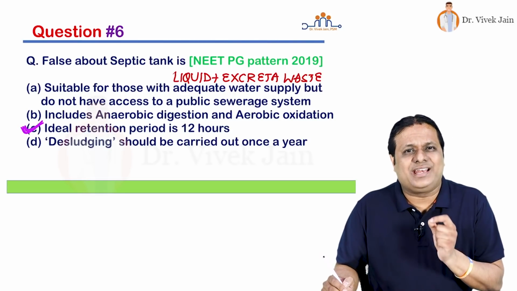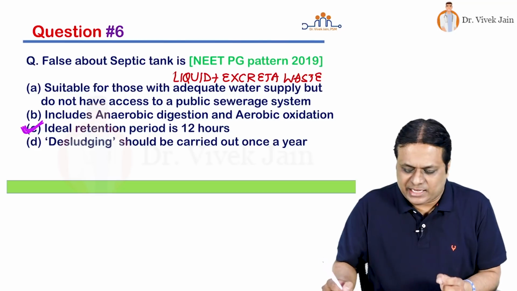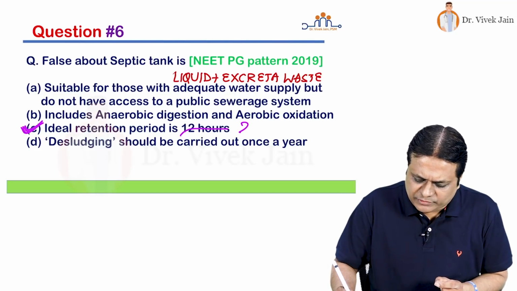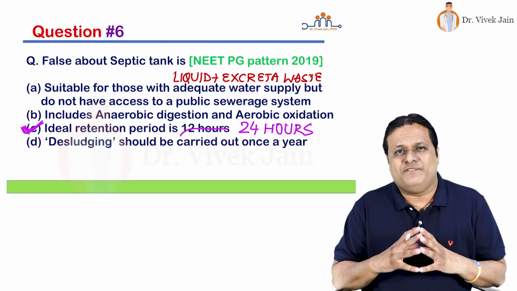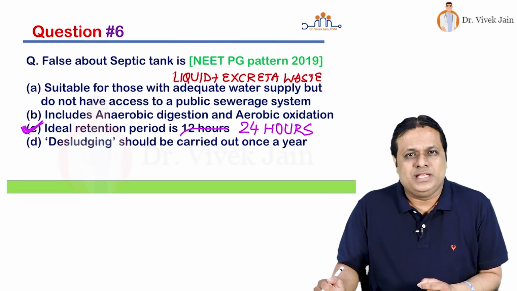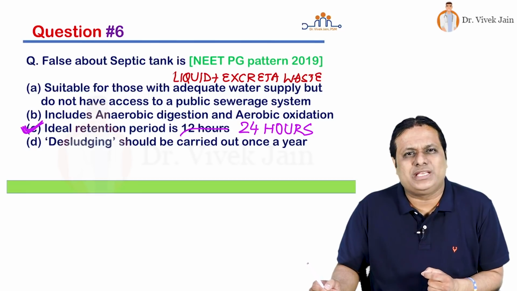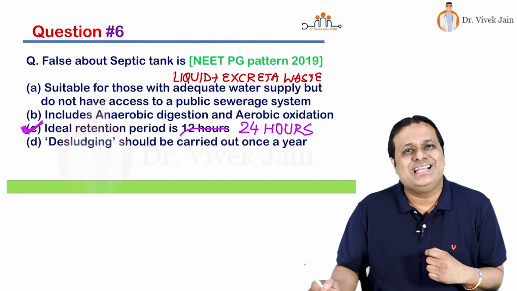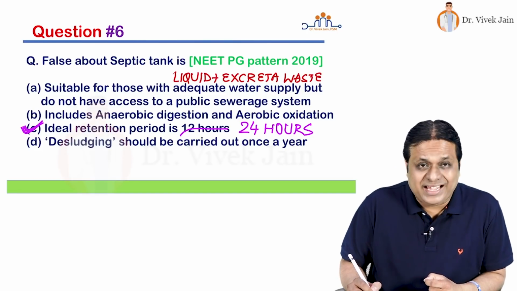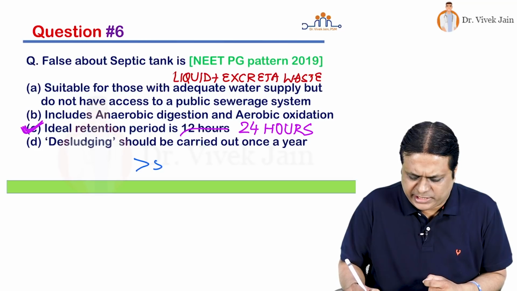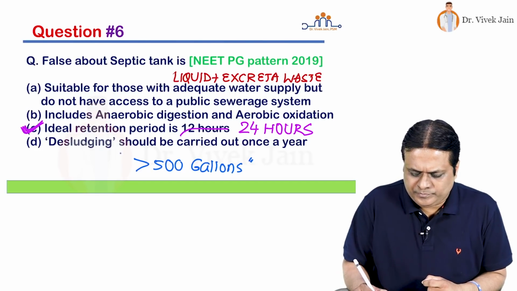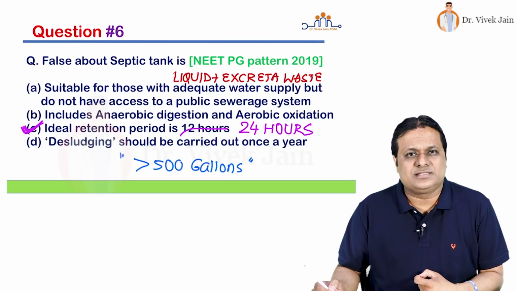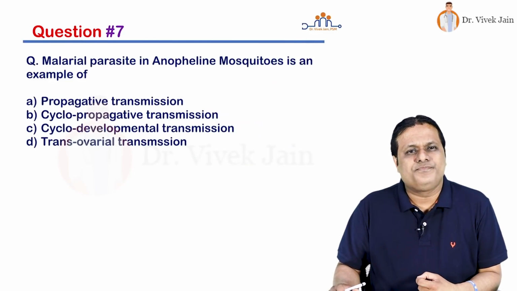What is the ideal retention period in a septic tank? It is actually not 12 hours but 24 hours. A very popular question of the exam. Choice number D, desludging should be carried out once a year. Yes, this is also a correct statement. So answer is choice number C. Minimum ideal capacity of a septic tank should be 500 gallons. Question number 7.